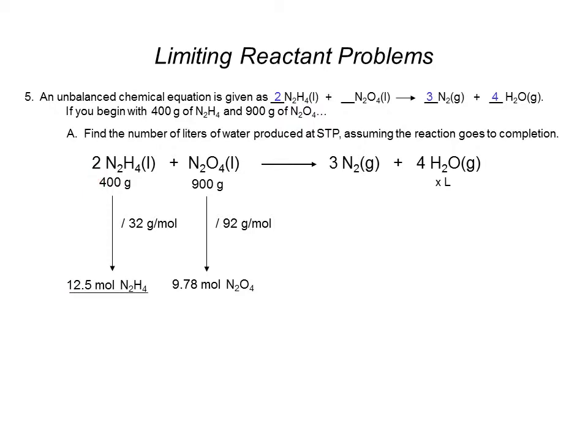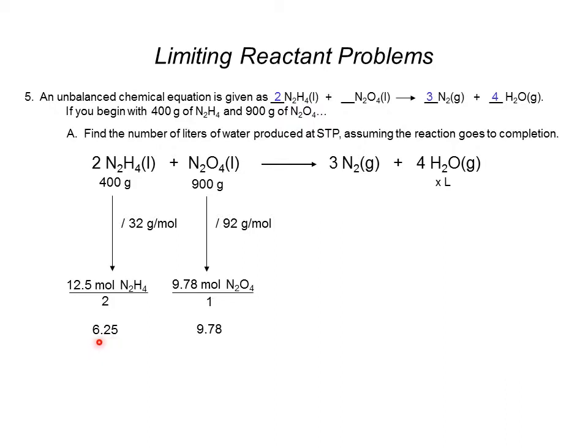So there's a 2 in front of the N2H4, so I'm going to take 12.5, divide by 2, and I will get 6.25. That's just a number for reference. What will I have to divide the 9.78 moles of N2O4 by? If you said 1, because there's a 1 understood in front of the N2O4, that's correct. So that gives me 9.78.